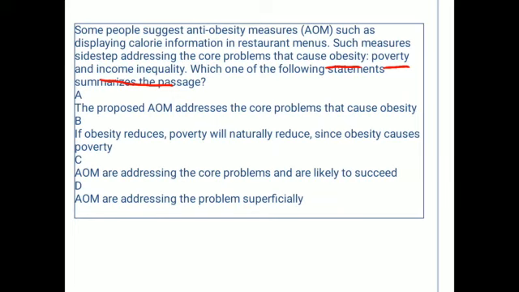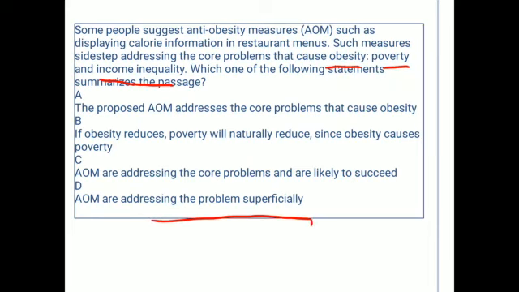But AOMs are not addressing the main problems directly. So it is a kind of side step taken to address the obesity. So AOMs are only addressing the problems superficially.